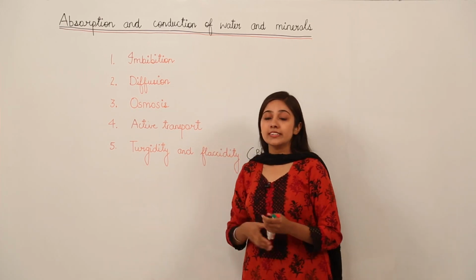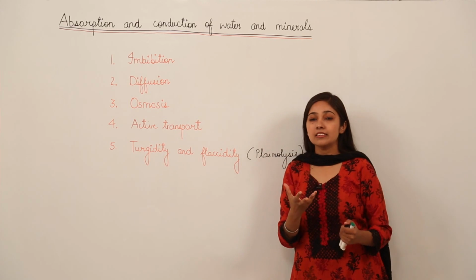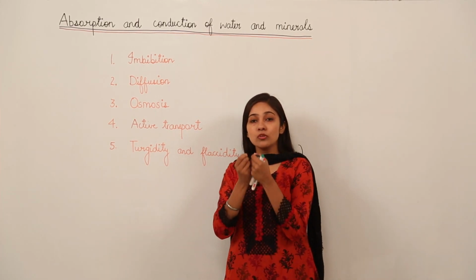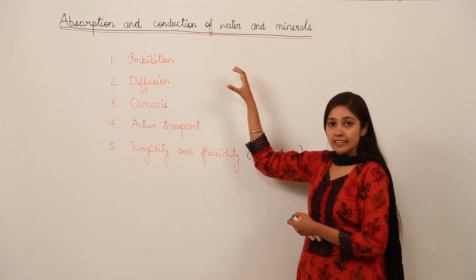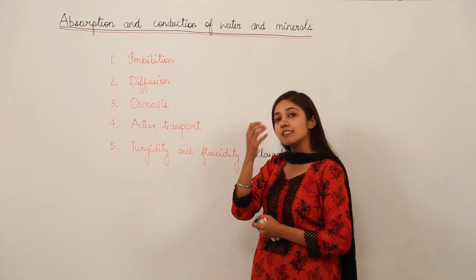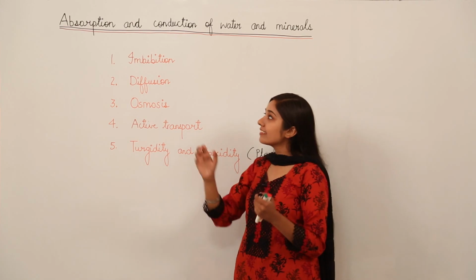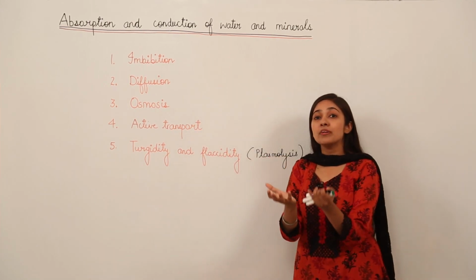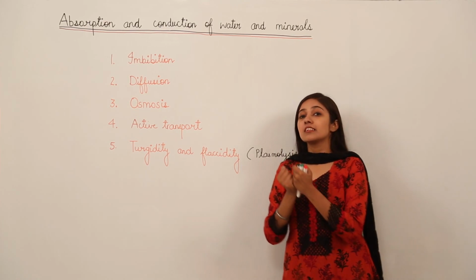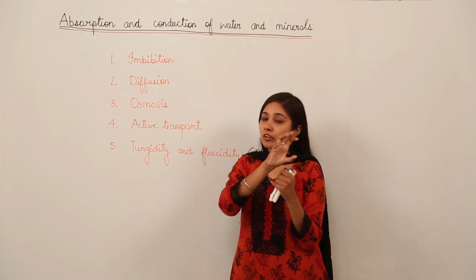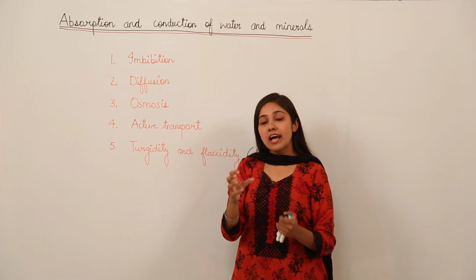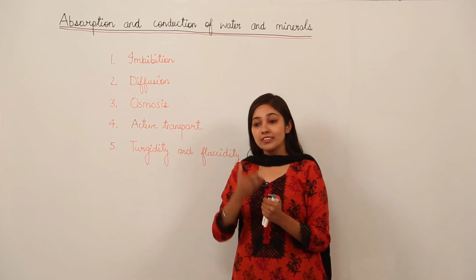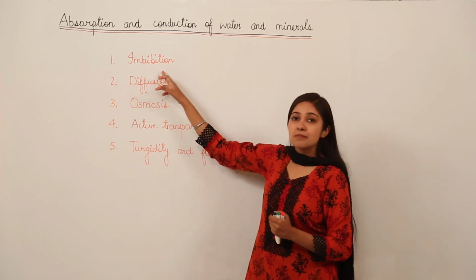You must have noticed that during rainy season, the wooden doors swell up. There is some sort of swelling, and that swelling is the result of the process we can call imbibition. The wood is actually absorbing water and the door becomes swollen at those regions. So that swelling, because of the absorption of water on the surface, is known as imbibition.